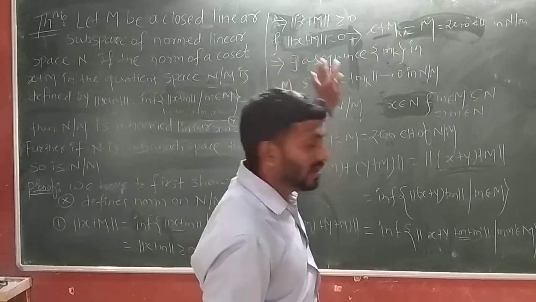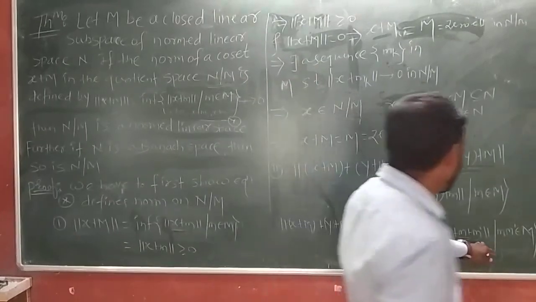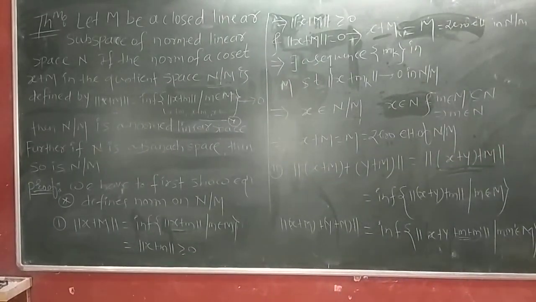So we can take here m dash belongs to M.